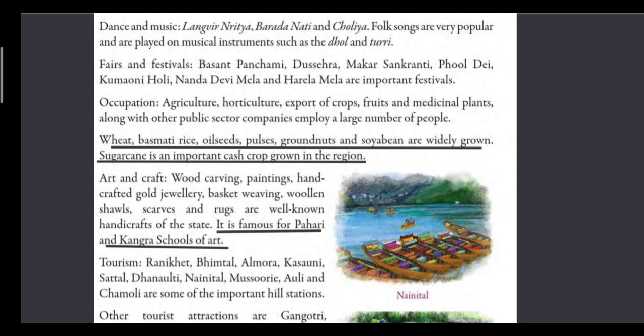Now wheat, basmati rice, oilseeds, pulses, groundnuts, and soya bean are widely grown. Sugarcane is an important cash crop grown in the region. So, these are the important crops which are grown, like wheat, basmati rice, oilseeds, pulses, groundnuts, and soya bean.